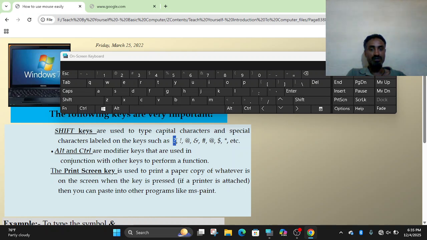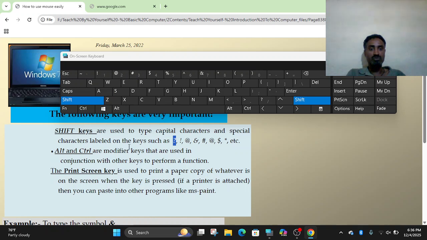These are special punctuation marks. If on the keyboard there are two symbols or punctuation marks, to type the above one, it's possible to hold the shift key first. Without releasing the shift key, it's possible to type a question mark or exclamation mark, for instance. If you do not hold down the shift key, the above ones are not active. Now it is exclamation, at, hash, dollar. To type the above one, we have to hold down the shift key.